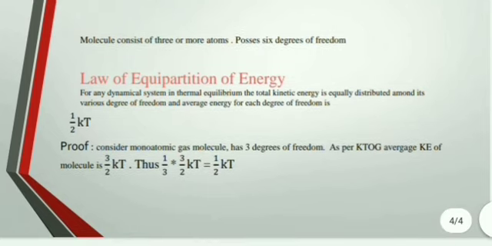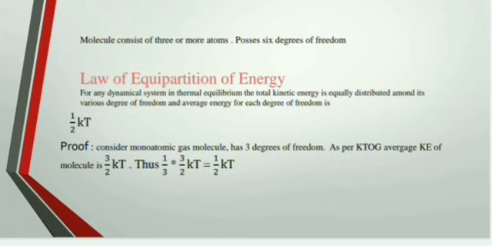So what is the proof? We'll move towards the proof. So consider a case of a monoatomic gas molecule of an ideal gas. We know the monoatomic gas has 3 degrees of freedom, right? So according to the kinetic theory of gases, the average kinetic energy of the molecule is 3 by 2 kT, right?